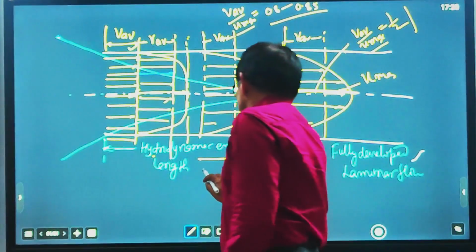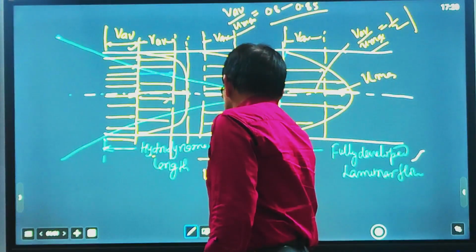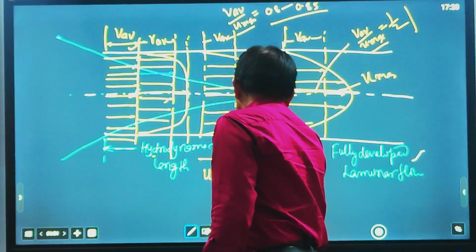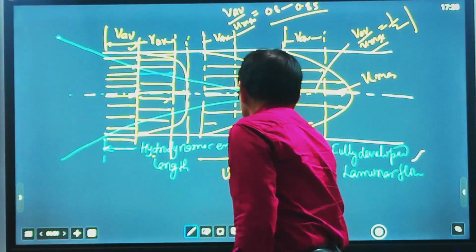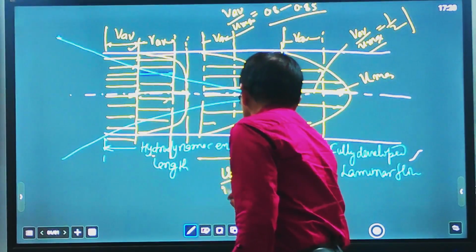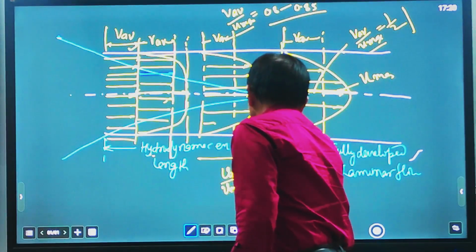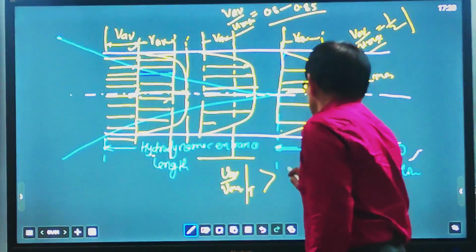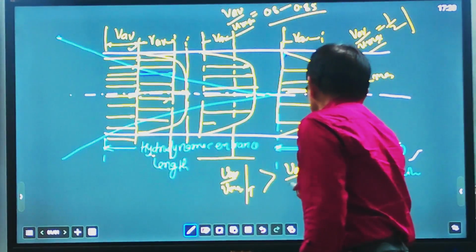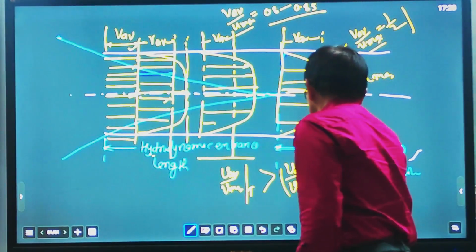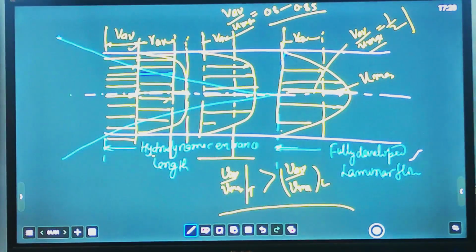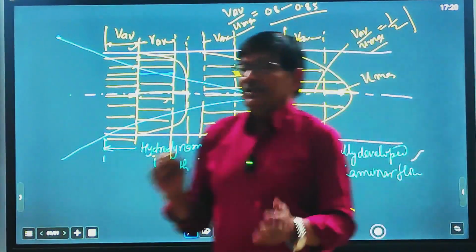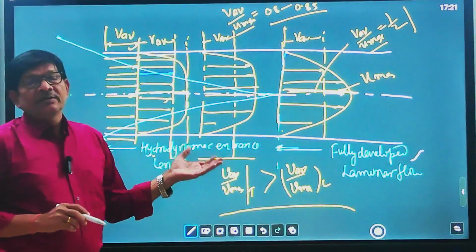So we can say V average upon V maximum for turbulent flow is greater than V average upon V maximum for laminar flow. Always remember this; it is a very important discussion on the difference between laminar flow and turbulent flow.